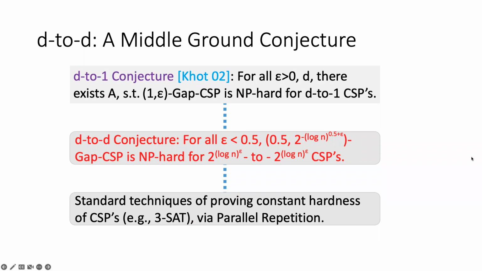Specifically, if we use standard techniques like proving a constant hardness result of CSPs via parallel repetition, we can prove some slightly weaker version of the D2D conjecture, which requires a significantly bigger D here. What we are conjecturing is stronger than that. We require D to be this small factor, which is out of the scope of the power reached by the standard techniques. So in this sense, our conjecture is also a middle ground between the D-to-1 conjecture and standard techniques.